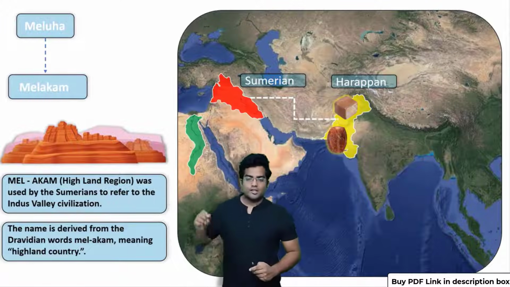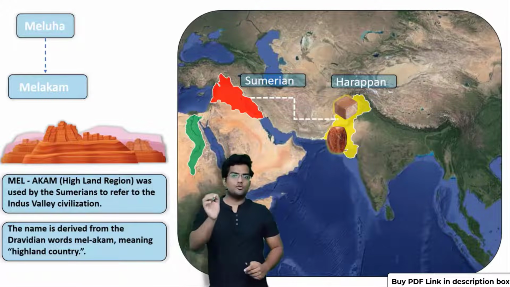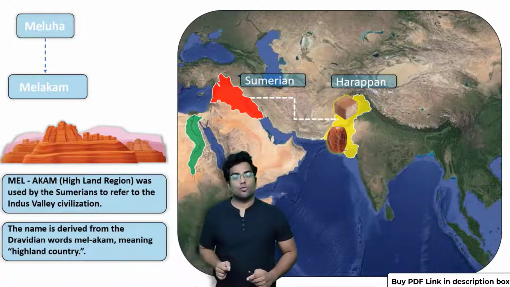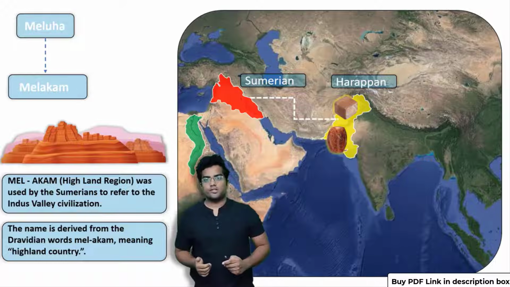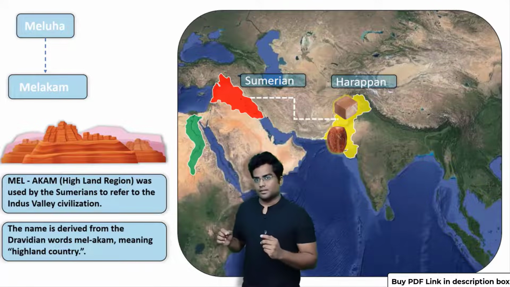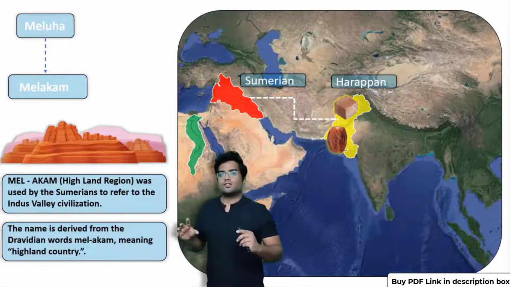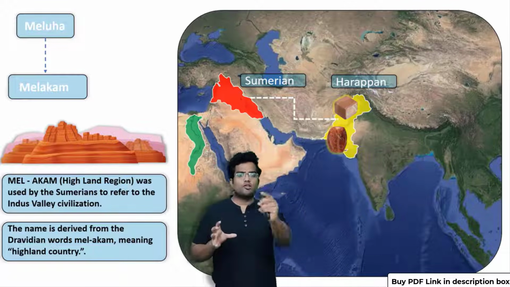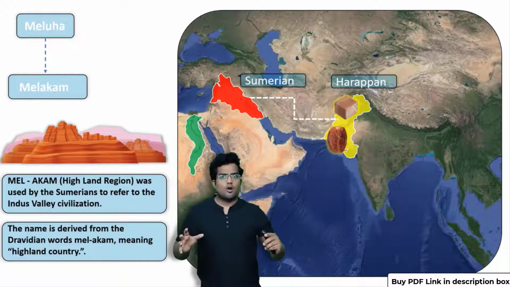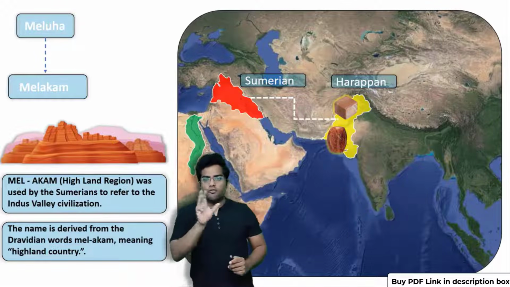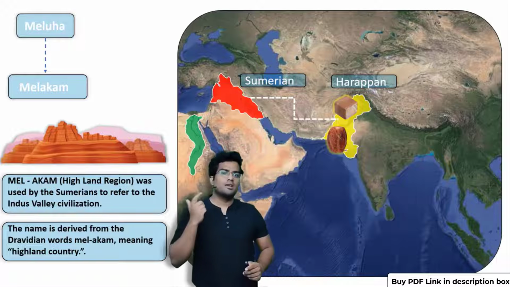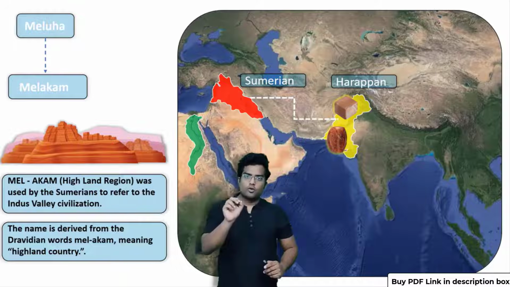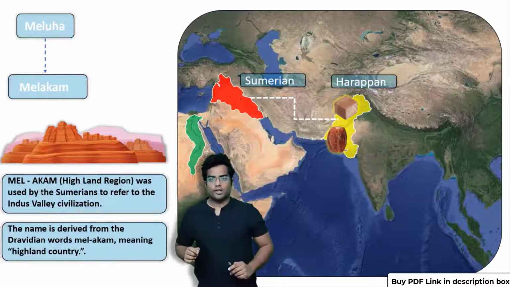Awesome. So as you can see, we are going to focus on these two particular civilizations. The first one is Sumer, and the second one is our own civilization, the Harappan civilization, right? Remember, these two civilizations were like the superpowers of that time. There were many Neolithic cultures located around the world, but these four civilizations, the Egyptian, Sumerian, Harappan and the Chinese civilization, were like the superpowers of this time. Now we are going to focus on Sumer as well as Harappan only.